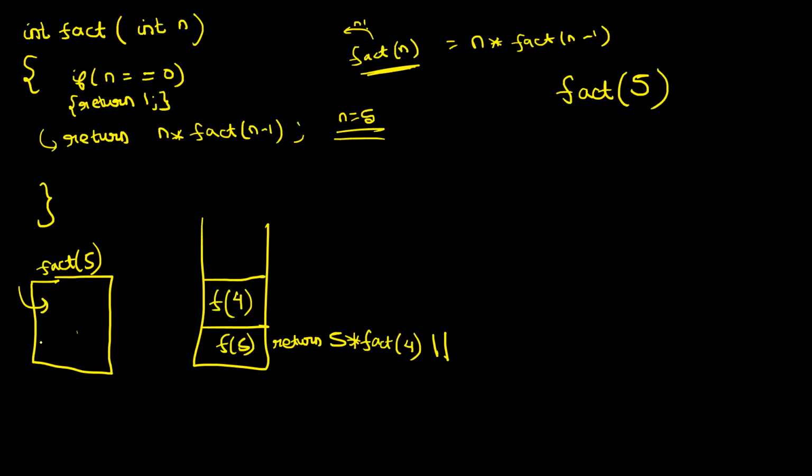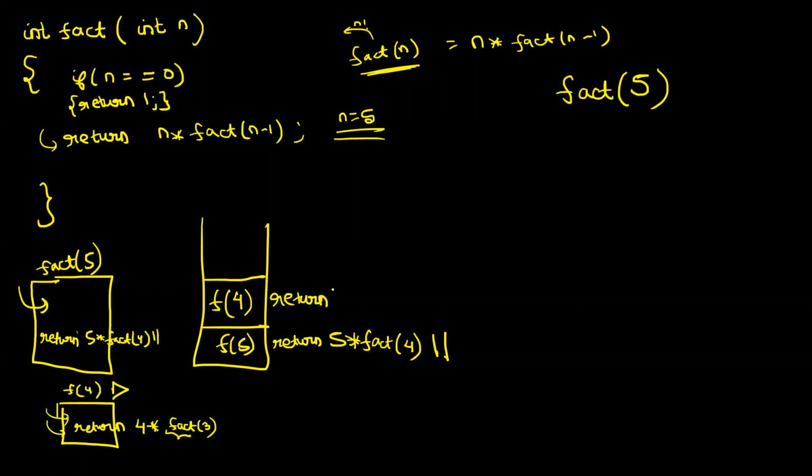Now help me, guys. Here, where did you pause? I'm just drawing two ways. Return 5 into, you had paused at fact of 4. Now a new context for fact of 4 is created and this context starts running. Now what is the value of n inside this context? It is 4. So you first check, is 4 equal to 0? No, so this is not the base case. So the line is return 4 into, it will make a call to fact of 3. That is the line you are pausing on.